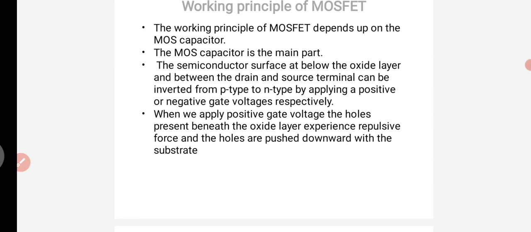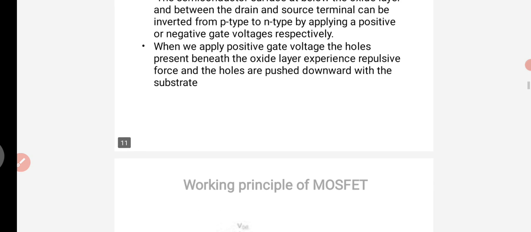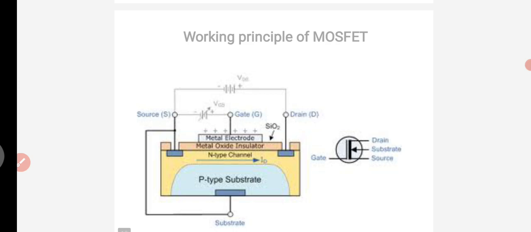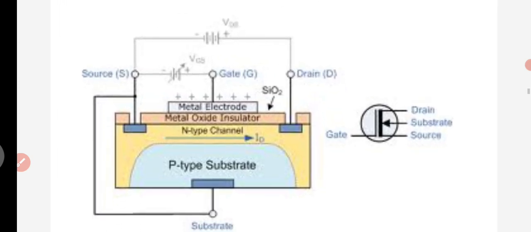When we apply a positive gate voltage, the holes present beneath the oxide layer experience a repulsive force and the holes are pushed down into the substrate. Look into the diagram. So this is the MOSFET working principle.